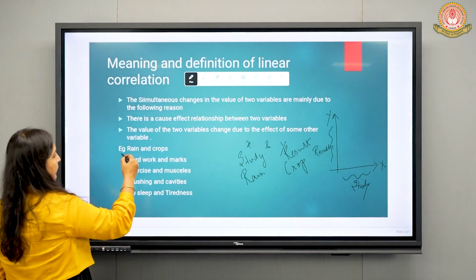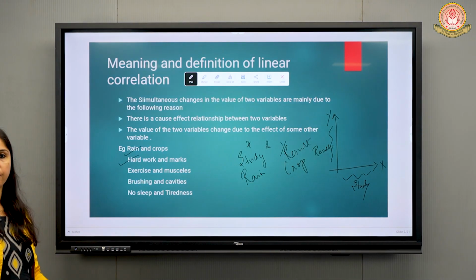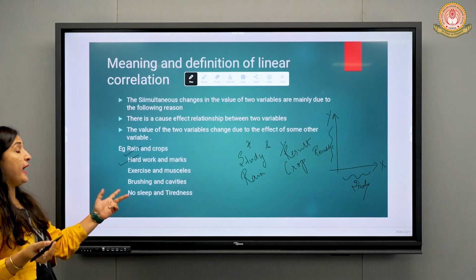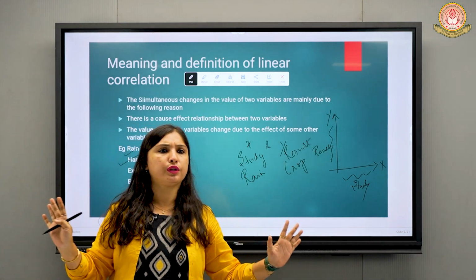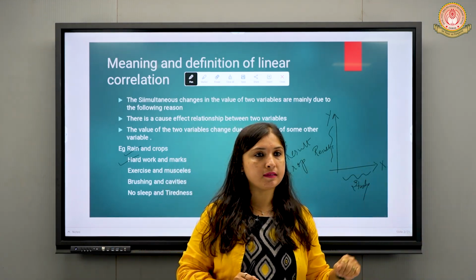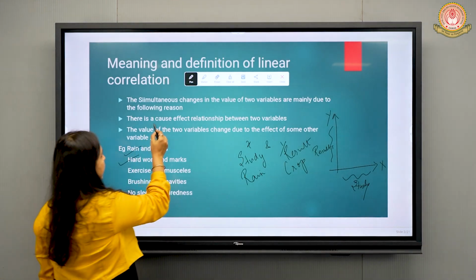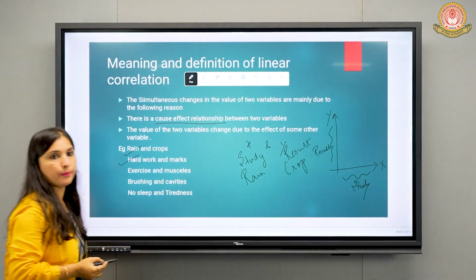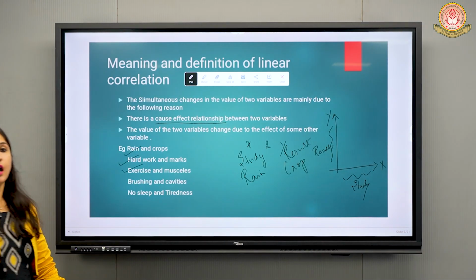Similarly, we have many examples: rain and crops. It may be hard work and marks. As I told you, if you study well, you will get good marks. Exercise and muscle. If a person is doing nice exercise, going to the gym daily, he will eventually build good muscles, right? So again, this is which example? An example of cause and effect. What we are learning is the cause and effect relationship. Again, the example is exercise and muscle.